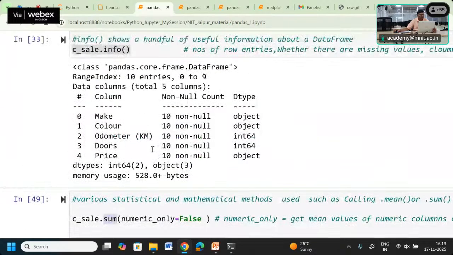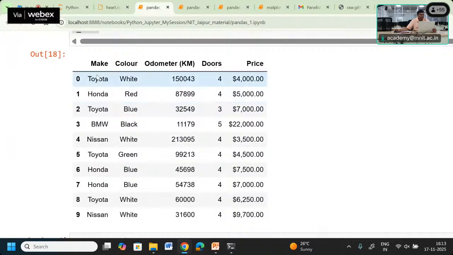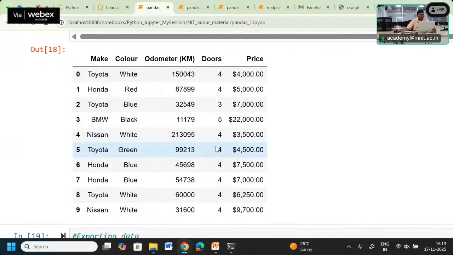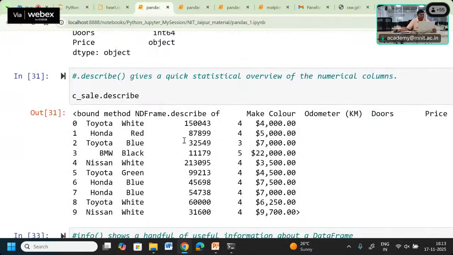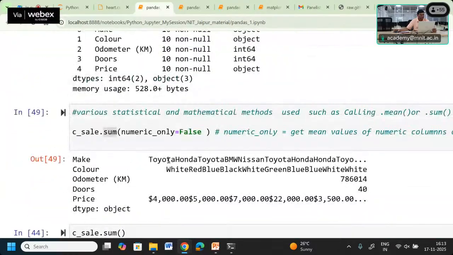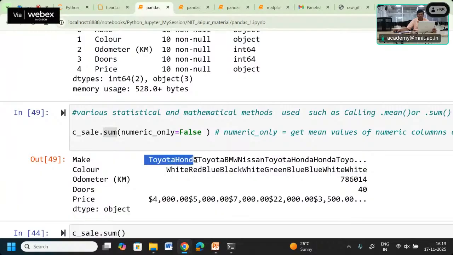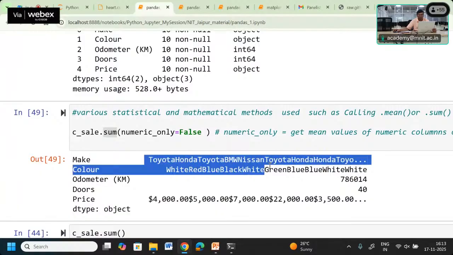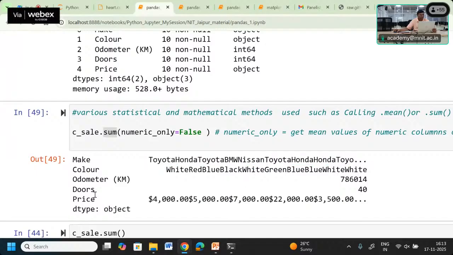So the total summation is going to happen for each column. Column wise summations are represented by this particular sum functionality. You can see here that make is a string, so summation of strings basically becomes a concatenation. But if you look at doors, the number of doors, they keep on adding. Here we have given one flag.